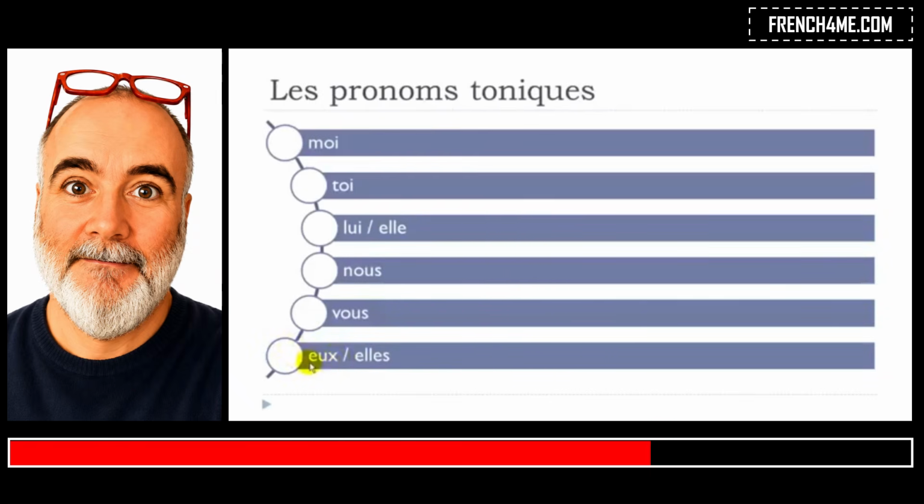The masculine form will change, and you get eux, remember, final X not pronounced, and then plural elles. So let's see them one more time. Moi, toi, lui, elle, nous, vous, eux, elles.